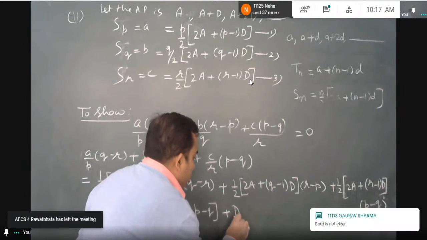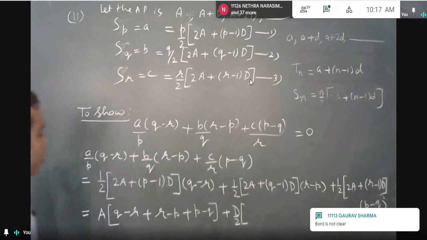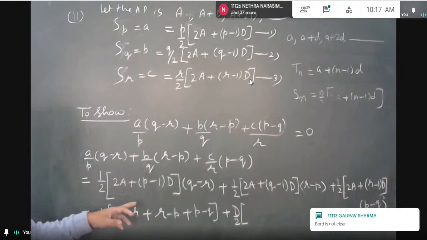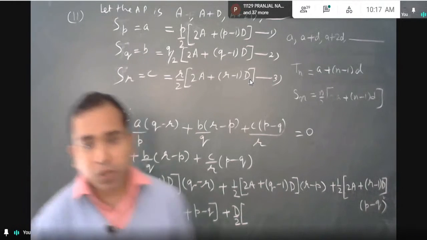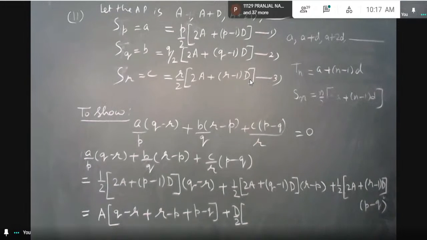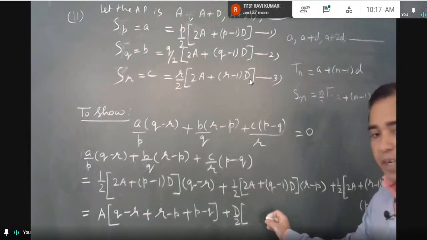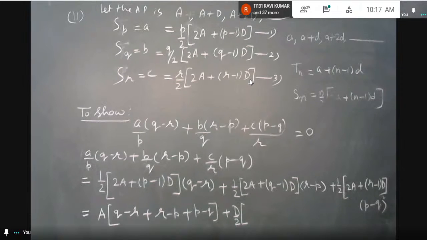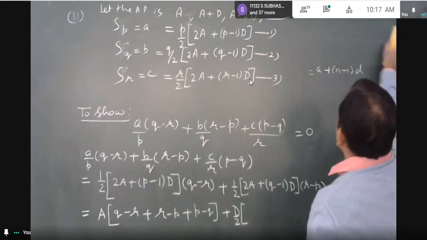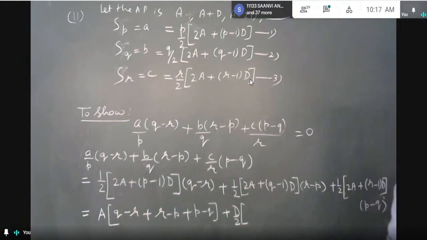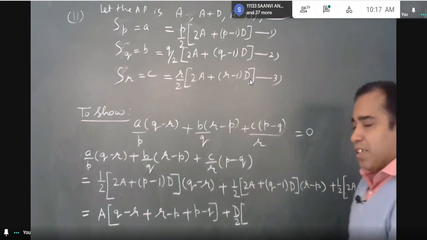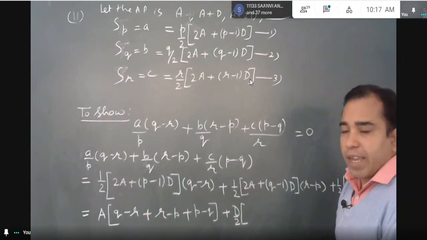So take d by 2 out, common, and in the bracket you will have, can you tell me how much? Can someone tell me how much will be there from the first bracket if I take d by 2 common? Students, speak up.